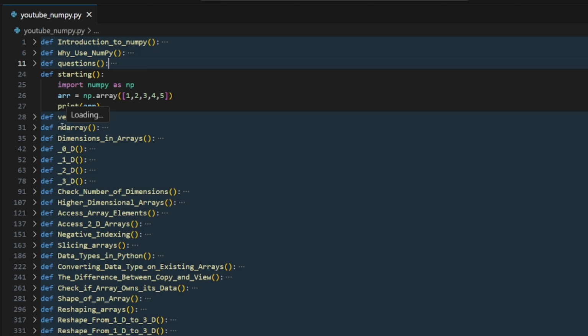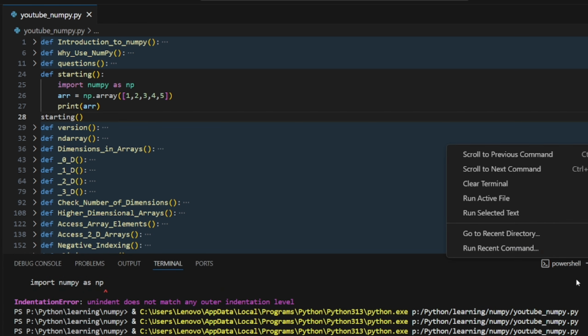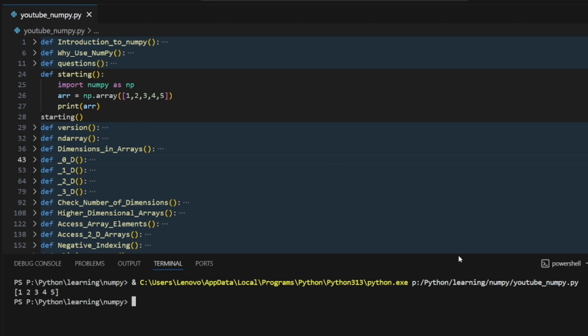Let's start. First of all, you have to import Numpy. Import numpy as np, which is the short form of Numerical Python. We have to create a variable, which will be an object, in which we insert a list. If we print it, we have to execute it. Let me copy this and paste it over here and run it. Sorry, wait, let me clear this out and go.